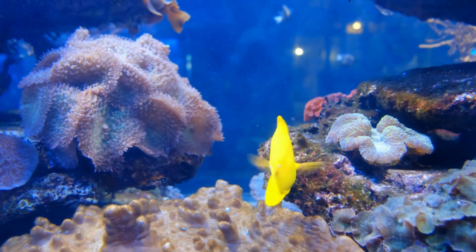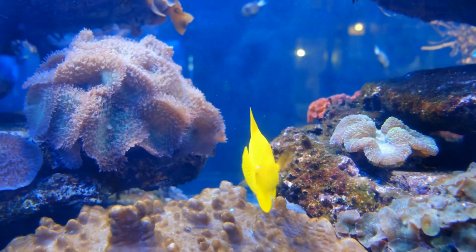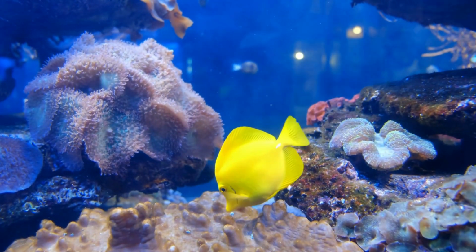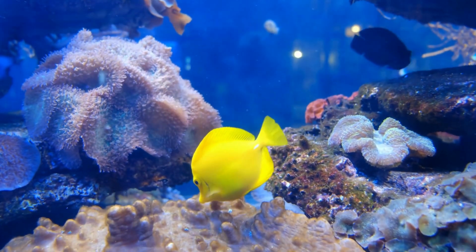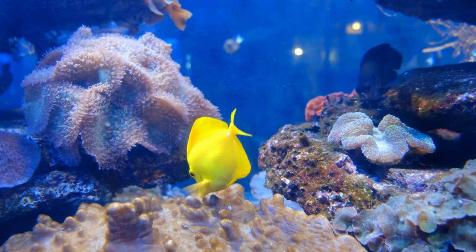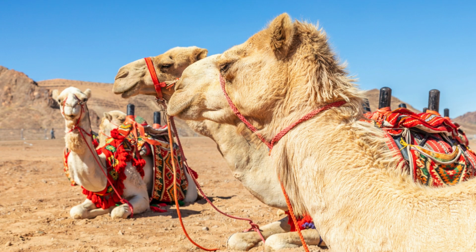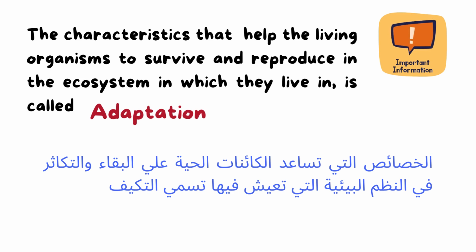What do you notice from these examples? We have many ecosystems, and each ecosystem has living organisms that can live in that area. The fish can't live in the desert, and the camel can't live in the ocean, the marine ecosystem. Why? Because there are characteristics that help living organisms to survive and reproduce in the ecosystem in which they live. And this is called adaptation.